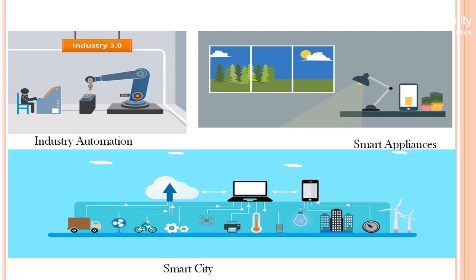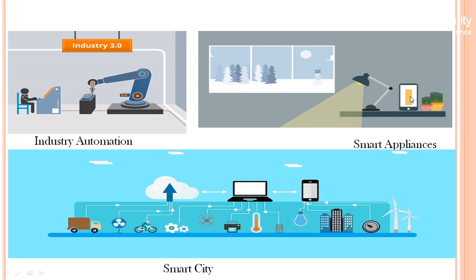And here you can find some smart appliances in your home. During daytime it will turn off your light, and during night time it will automatically turn on. Sometimes if the intensity level is less, the light can also be turned on, and the same can be communicated to your mobile phone, where you can see whether the intensity level is high or low, and whether the light is on or off.